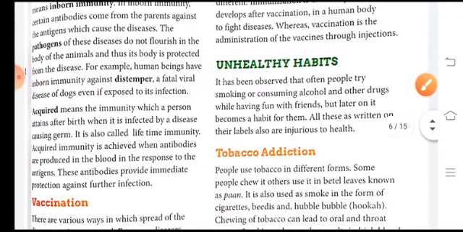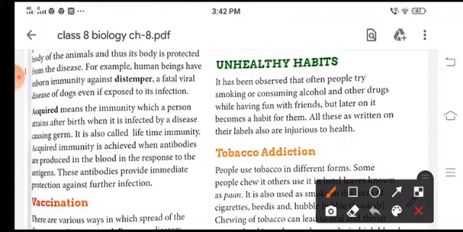Unhealthy habits. Sometimes people try smoking or consuming alcohol and other drugs while having fun with friends, but after that it becomes a habit for them. That is why it is written that smoking is injurious to health. This is written as a label on different cigarette packets.